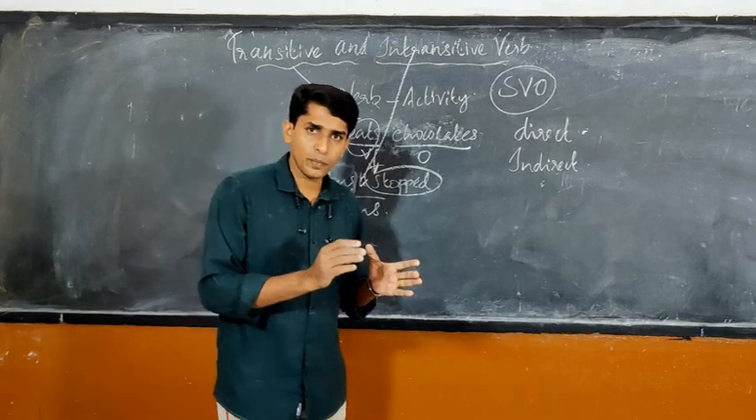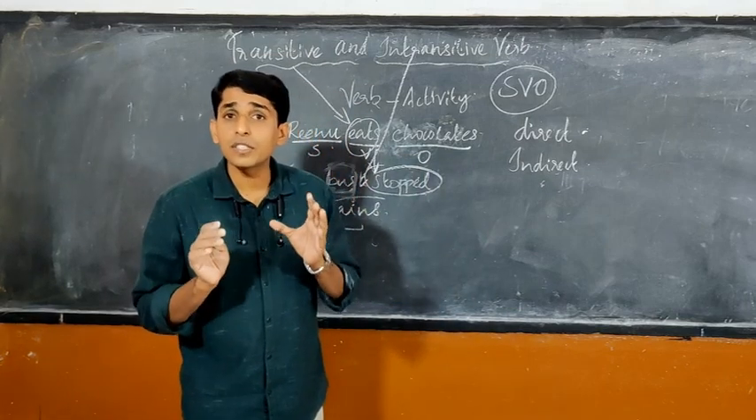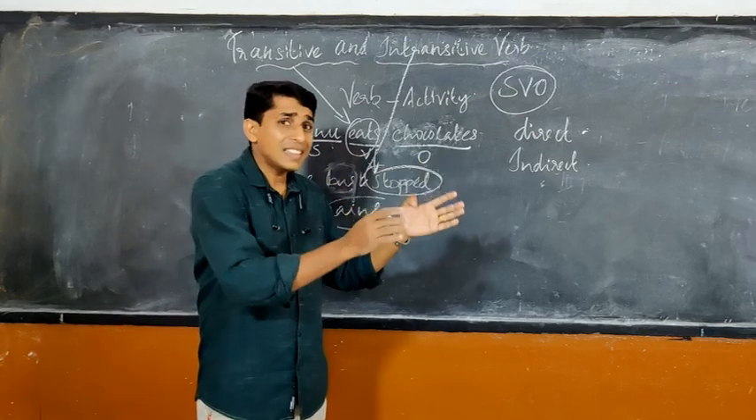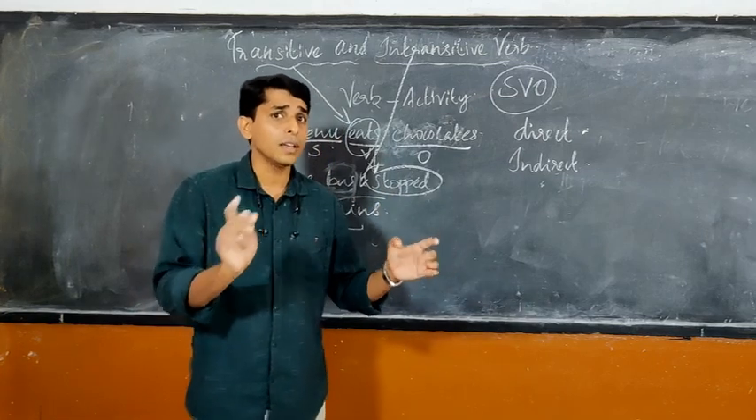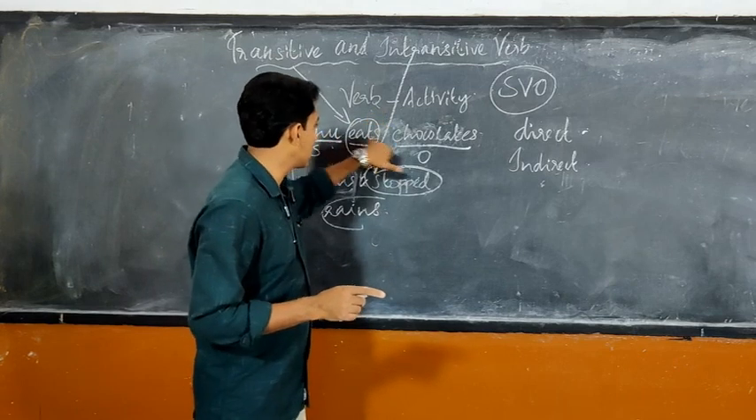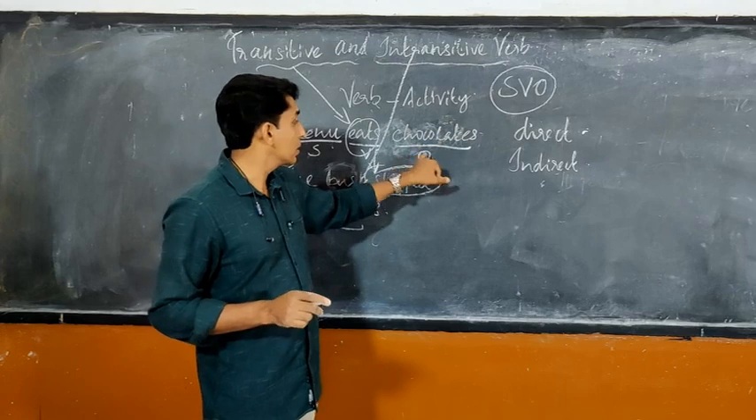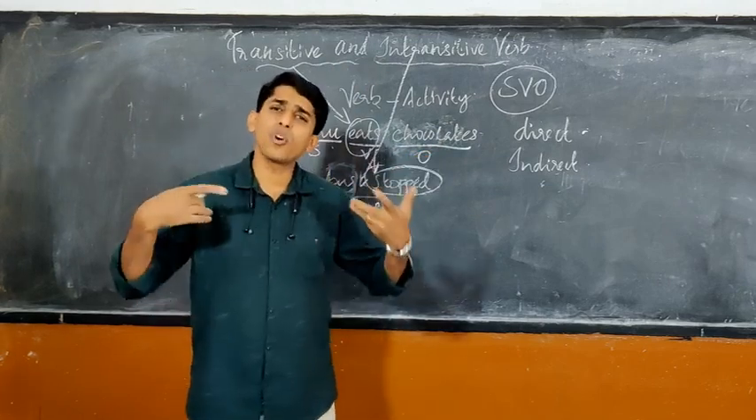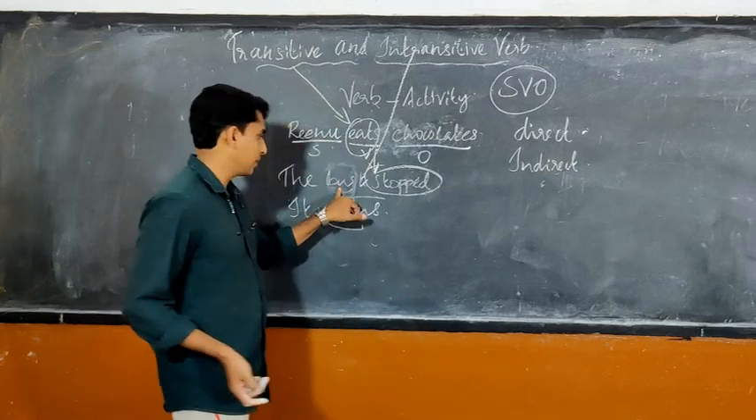I already told you the subject is doing the activity. The activity done by the subject is called verb. And this verb sometimes needs an object to complete the meaning. If the verb needs an object to complete the meaning, they are called transitive, where the object is a must. If the object is not needed, then we can say they are intransitive.